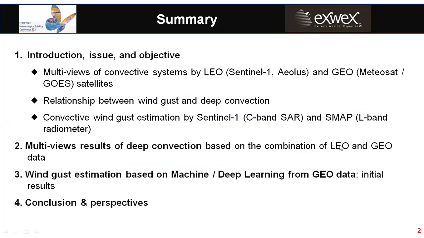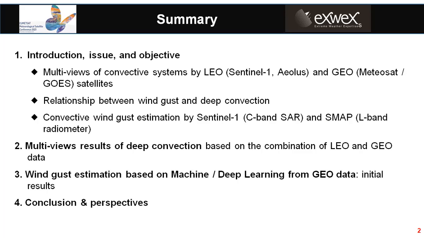First of all, this is the summary of the presentation, including four sections. First, we talk about the multi-view of convective systems by the DO. This means Sentinel-1 and geostationary satellite, then the relationship between the winds and deep convection. We also present convective wind estimation by Sentinel-1 C-band SAR and SMAP, the L-band radiometer.